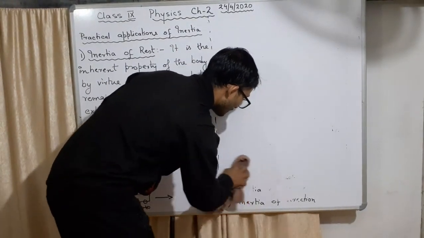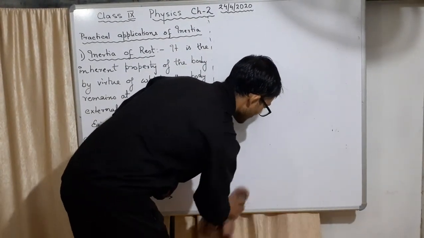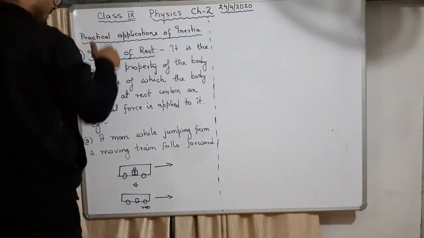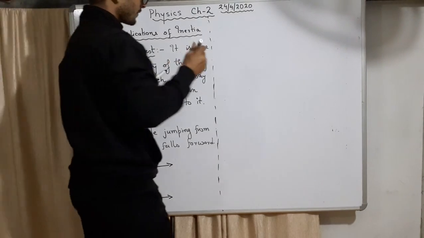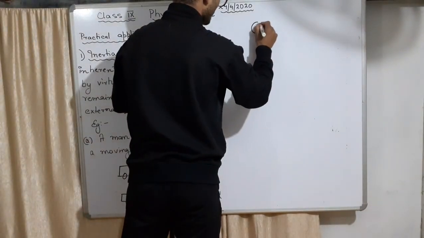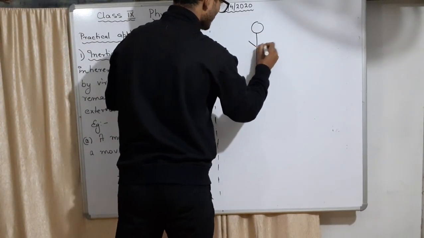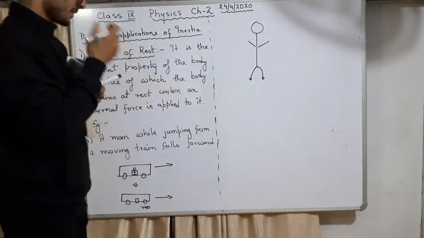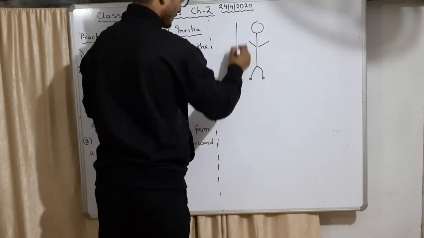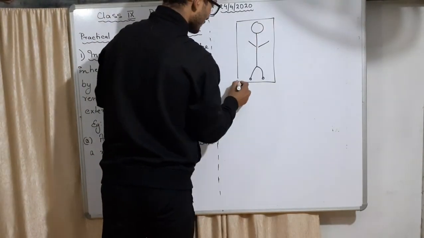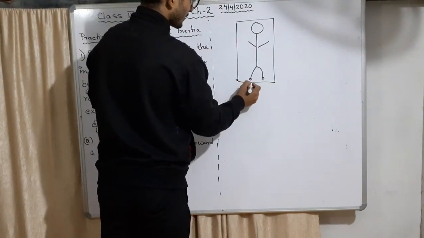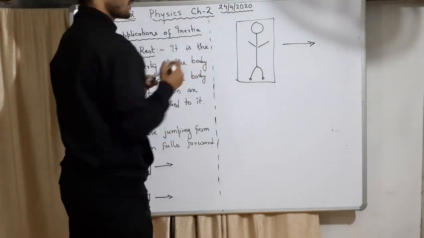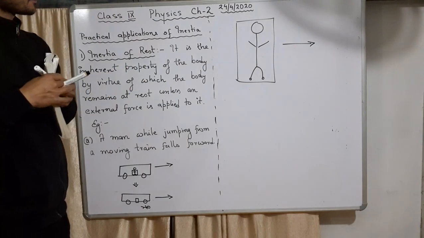I will zoom in on his feet and his body so that you understand how it acts on his body. Suppose this is the person, and the feet are important. He is inside the door of the bus. The bus is moving, you know. This is the door of the bus, and he is standing there.